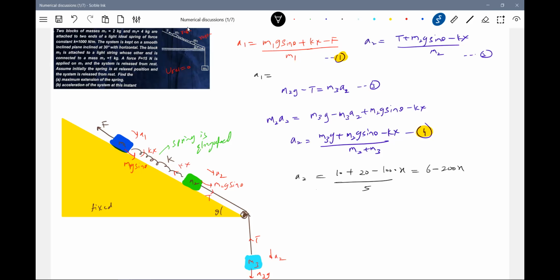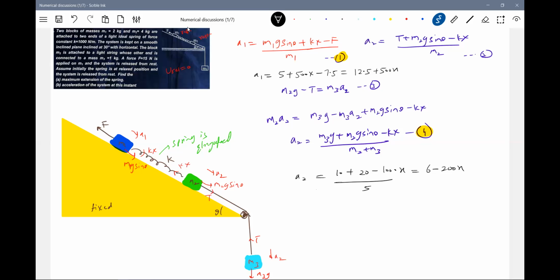M1 is 2, 20 by 2, this will be g sine theta, I think this will be 5. K will be 1000x, 1000 by M1 is 2, so 500x. The value of F, I'm not seeing F. Oh, okay, 15. 15 by 2, 7.5. So this should be equal to 12.5. Okay, this much is what we have.